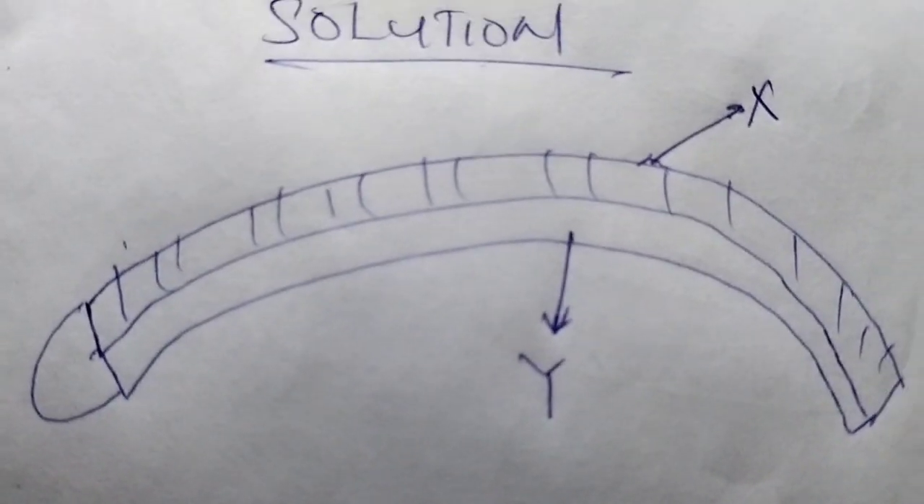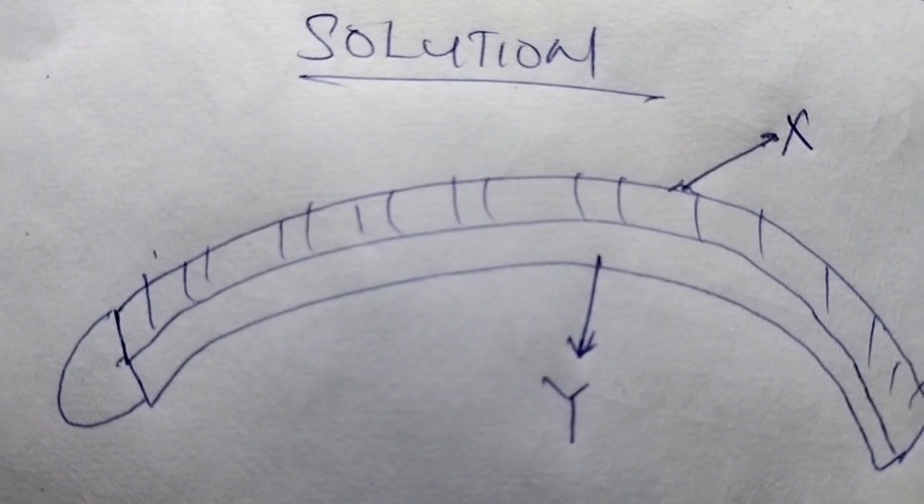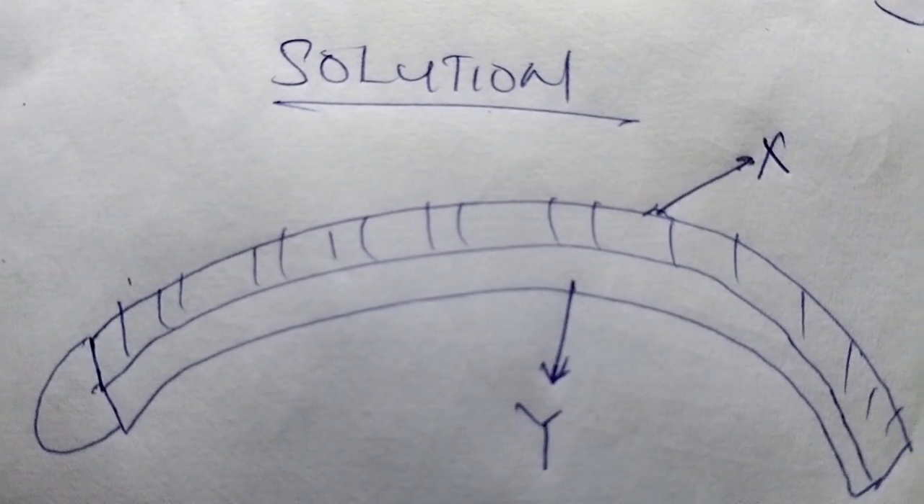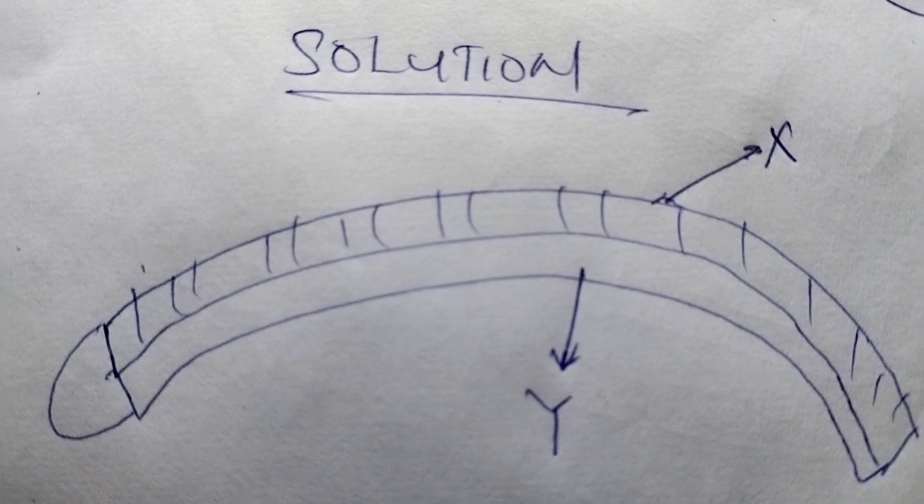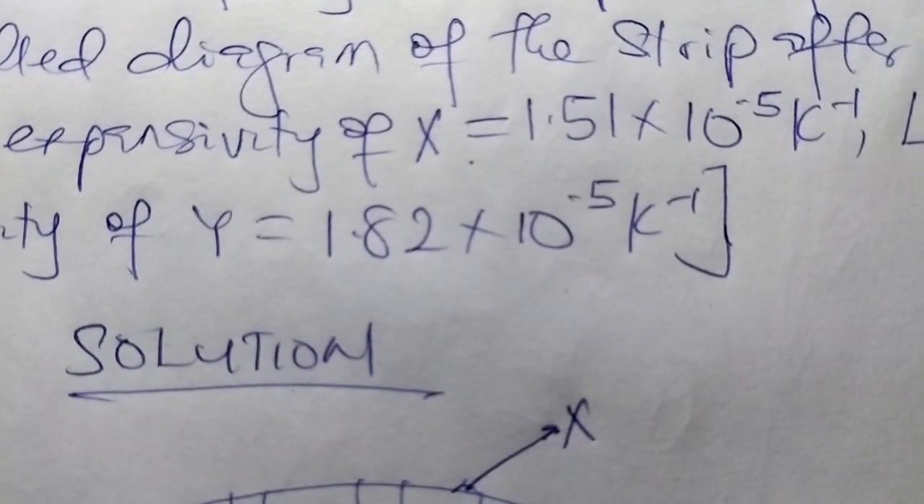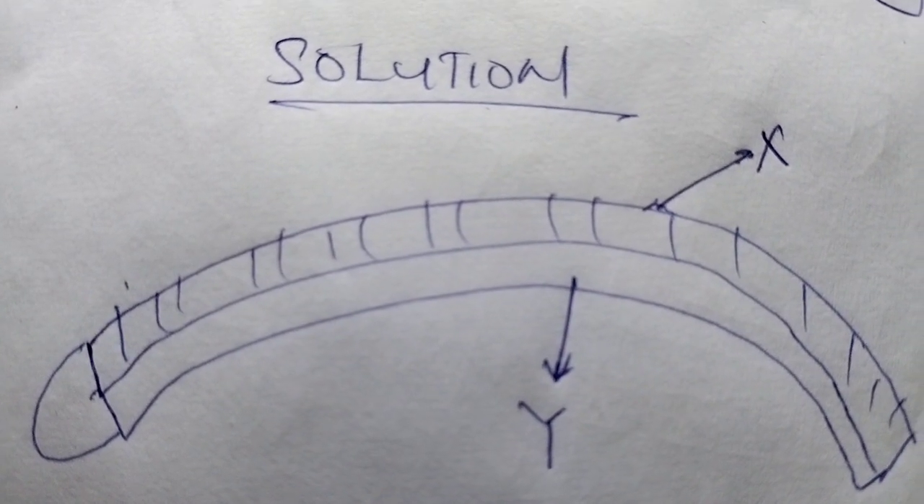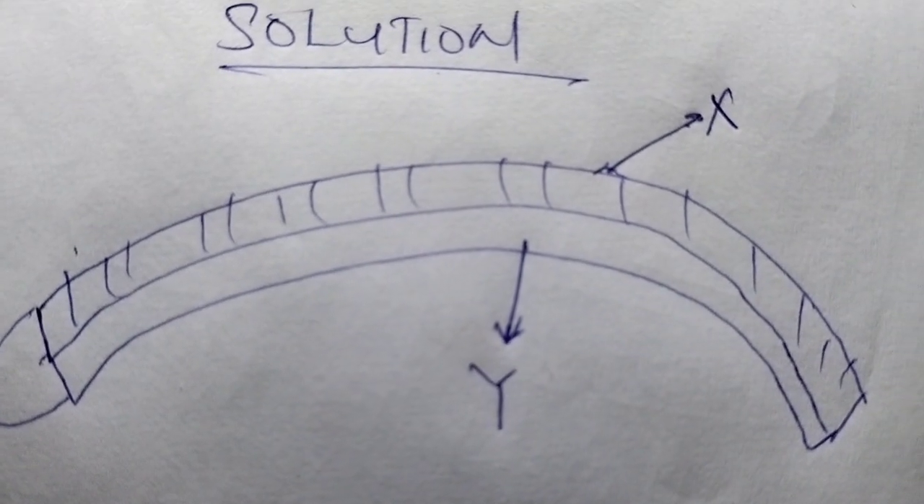Solution: when the strip is heated, it is going to curve. So the question is, which of them will curve more? Is it S or Y? Y will curve more. Indicate that Y will curve more because Y has a greater linear expansivity than S. So Y will be on the inside of the curve, while S will be on the outside of the curve.